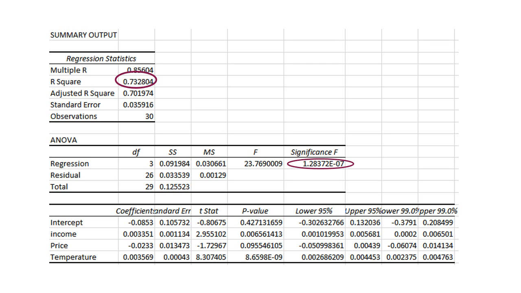I wanted to also check to see if my model was statistically significant. So I looked at my F value, and based on the F test, this number is less than 1. So this means that the entire model is statistically significant. Overall, the model is statistically significant.